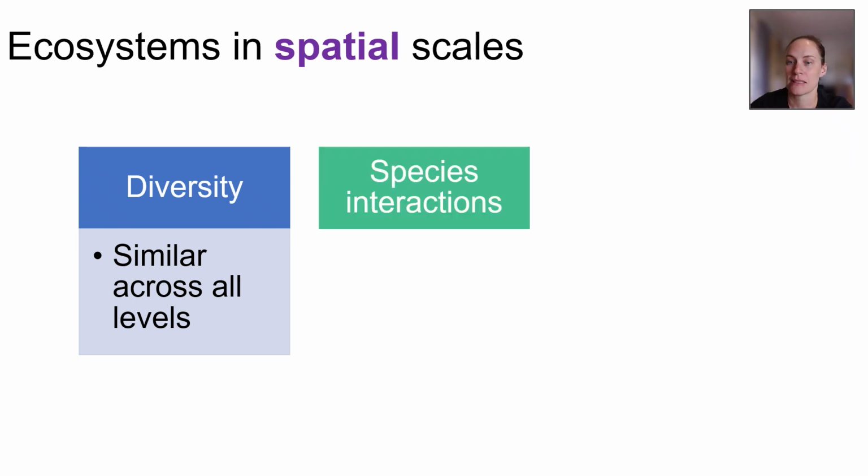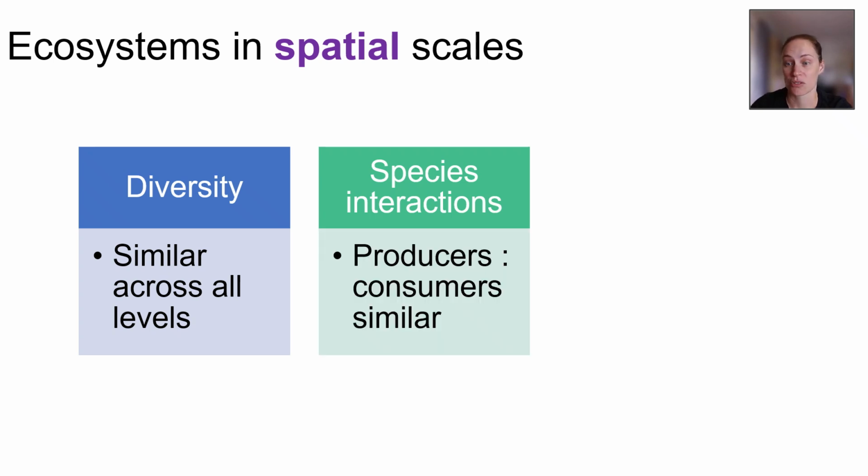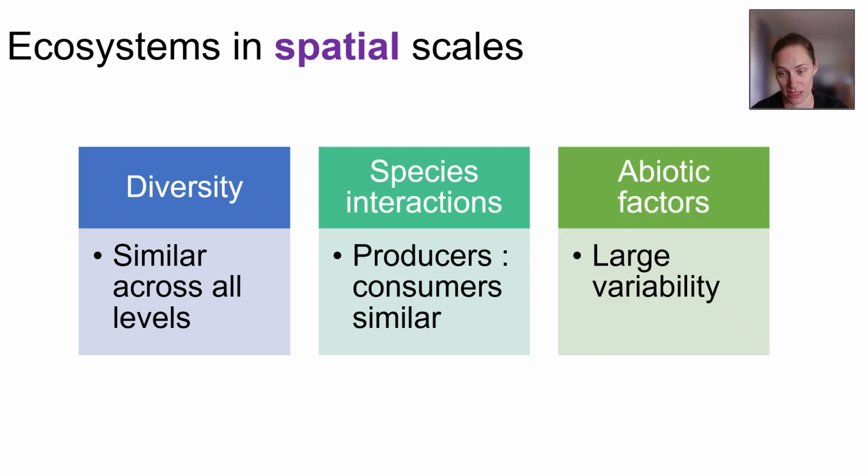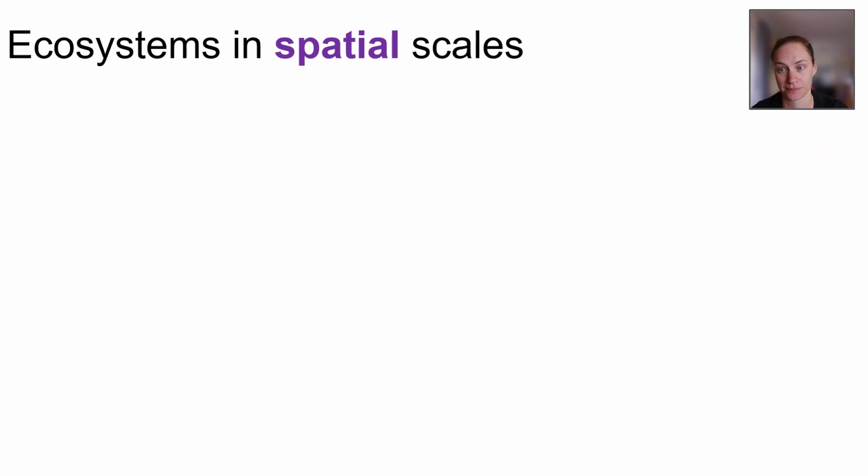If we talk species interaction, generally the ratio of producers to consumers remains pretty constant, regardless of the level that you're looking at. And since other species interactions work in a similar way, species interactions are similar across all spatial levels as well. And abiotic factors, however, can vary massively from micro to macro.